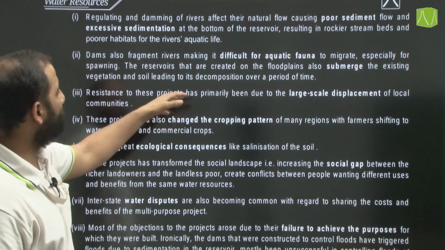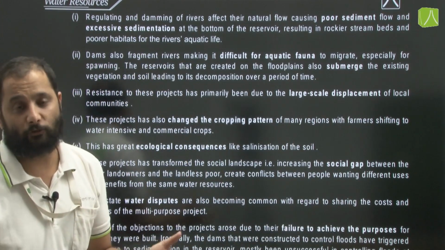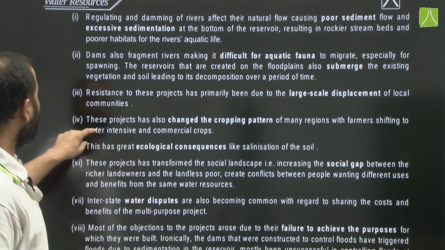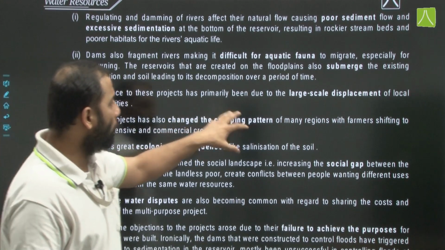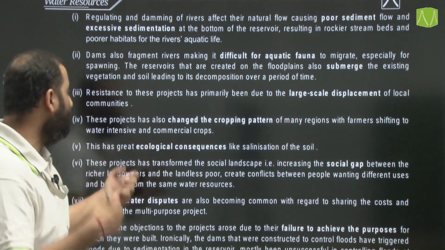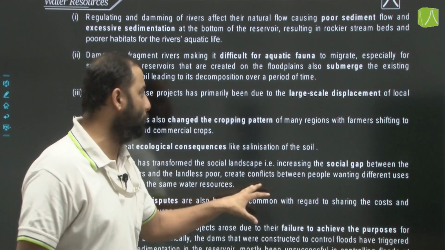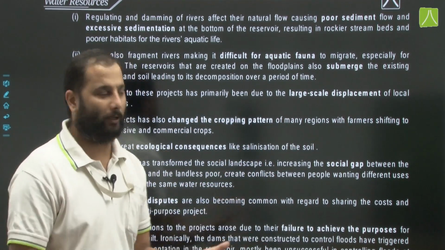Resistance to these projects has primarily been due to the large scale displacement of the communities which have been staying there for generations. These projects have also changed the cropping pattern of many regions, with farmers shifting to water intensive and commercial crops. This also has a great ecological consequence, like salinization of the soil.